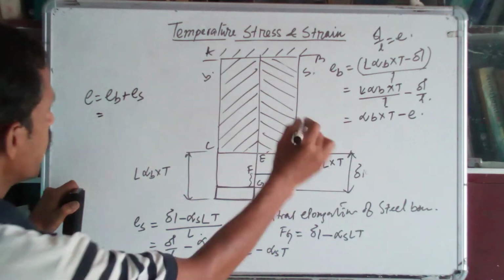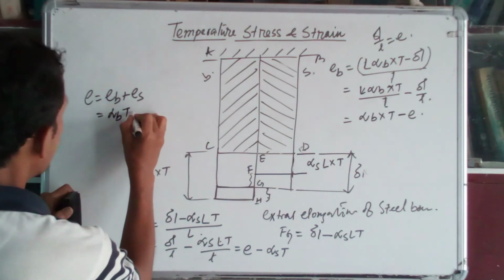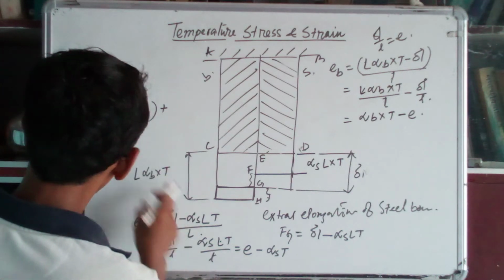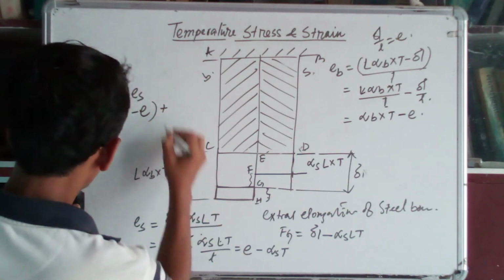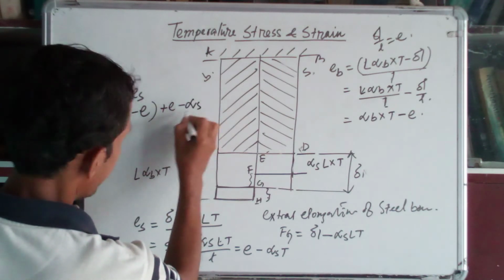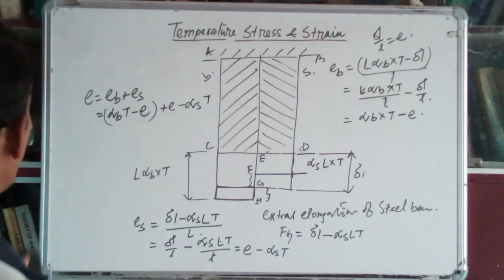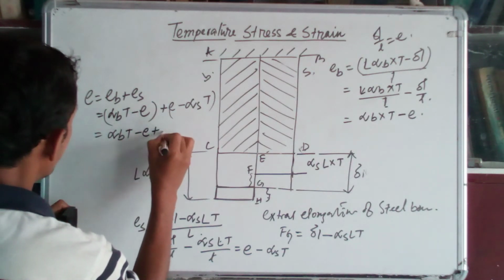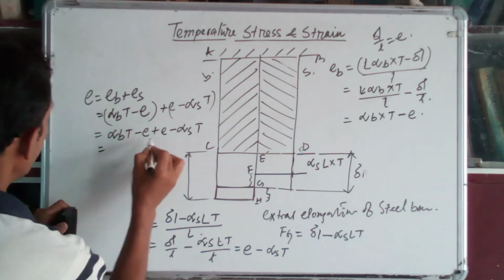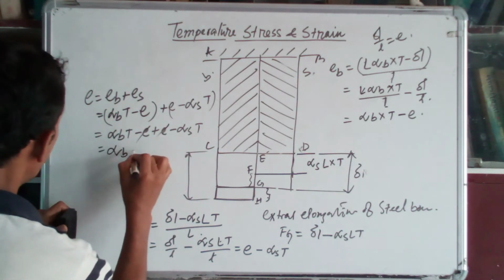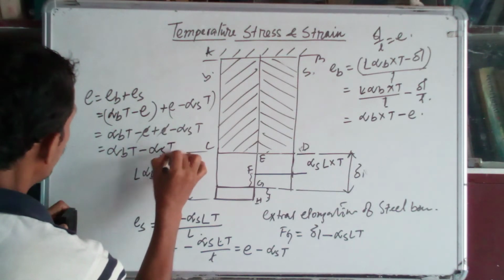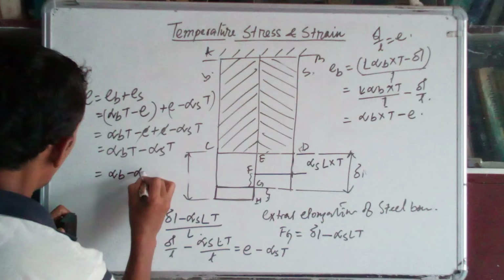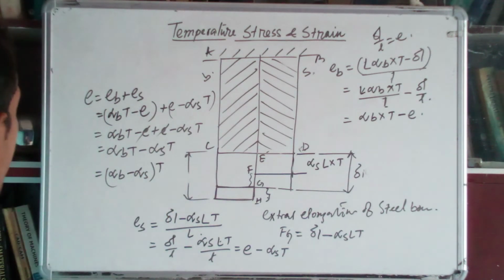Eb is alpha b into T minus E, and Es is equal to E minus alpha s into T. So alpha b into T minus E plus E minus alpha s into T. You can see E cancels, so alpha b into T minus alpha s into T. So we can write alpha b minus alpha s into T. Okay.